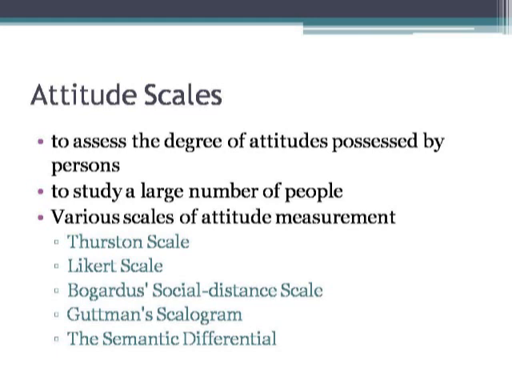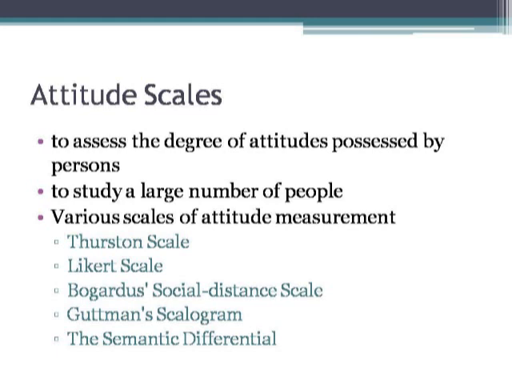The scales we are going to talk about today are these five: Thurstone scale, Likert scale, Bogardus social distance scale, Guttman scalogram, and the semantic differential scale by Osgood and colleagues.